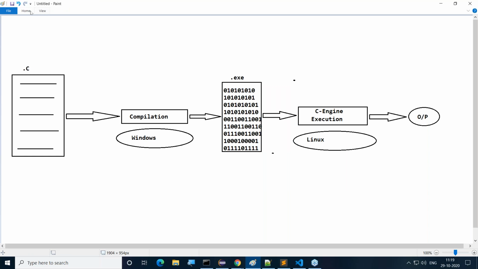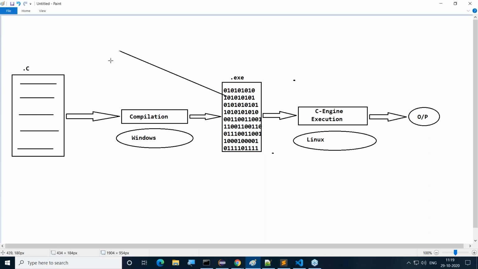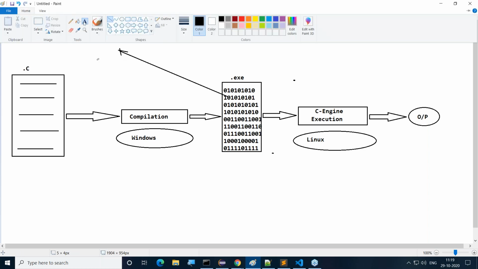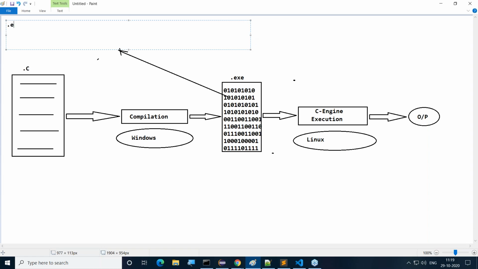If you observe the nature of the .exe file, what does it actually contain? The .exe file contains directly executable code.